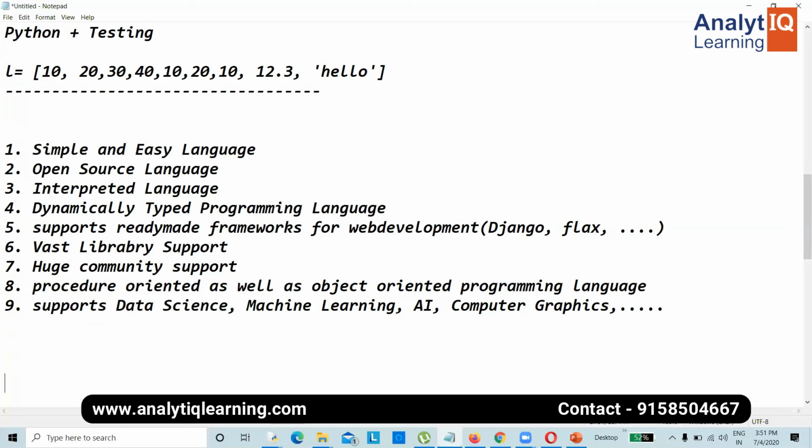But with respect to mobile development, if I want to go with mobile development, Python is still a primitive language, a basic language. Python is a very primitive language when you consider mobile development. And another drawback we have in Python is PDBC, Python database connectivity.